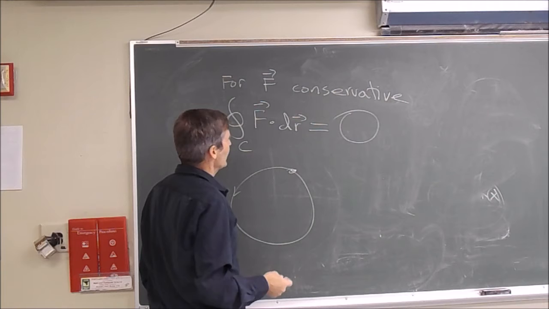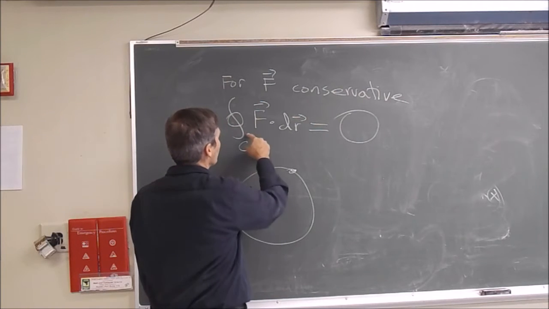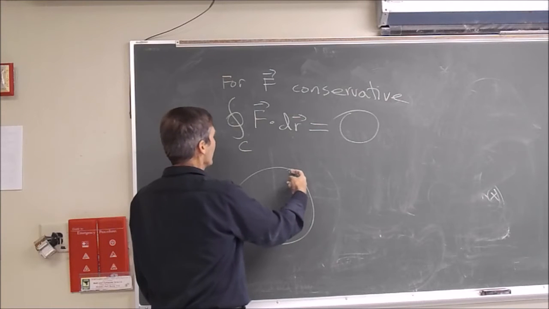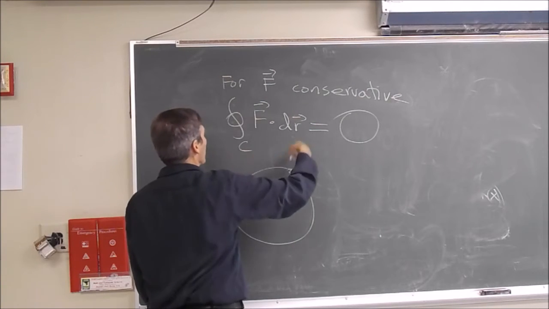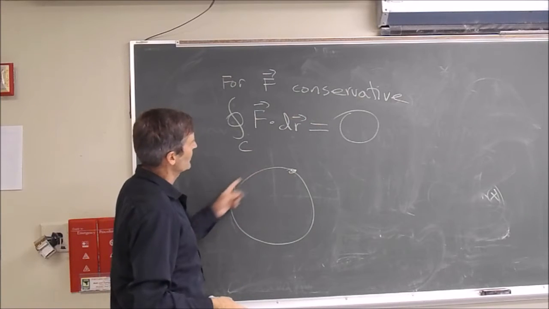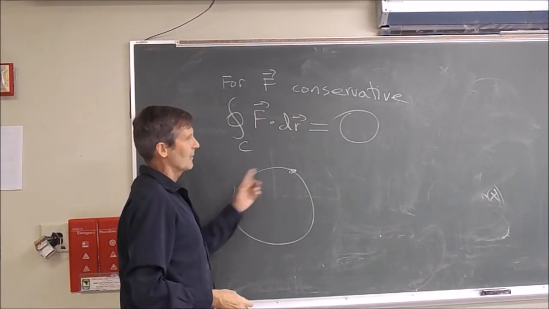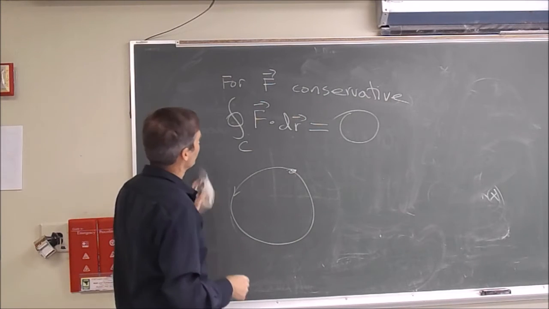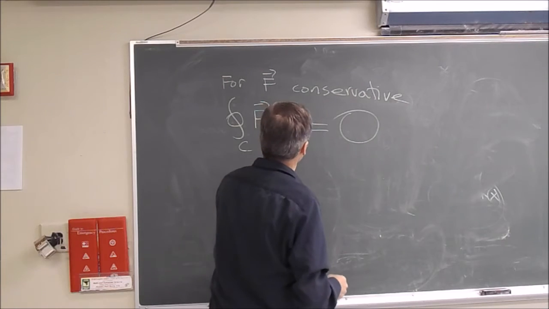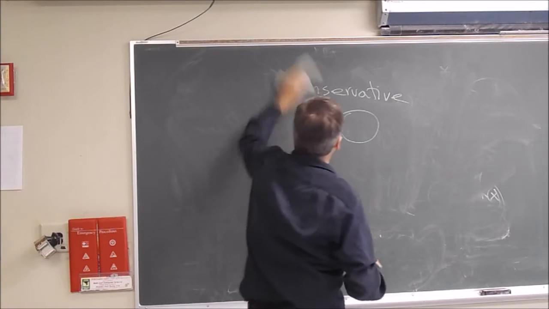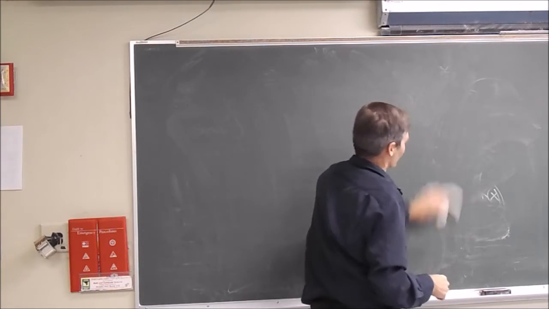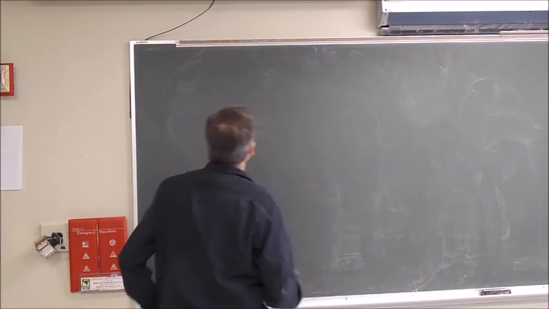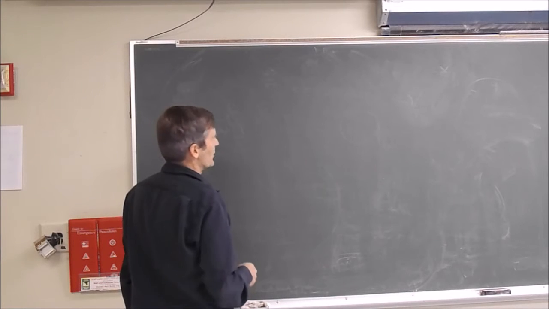This is actually foundational in the theory of gravity. The idea is that this is the work you did, and if you go around a closed path on a planet and get back to where you started, then you have the same energy you did before because you've done no work. So the planet is able to continue in its orbit for hundreds of millions, billions of years because gravity is a conservative force. Same thing with the electromagnetic force. It's what keeps the electrons from spiraling into the nucleus, is that they have a conservative electric field, which is also a 1 over r potential.